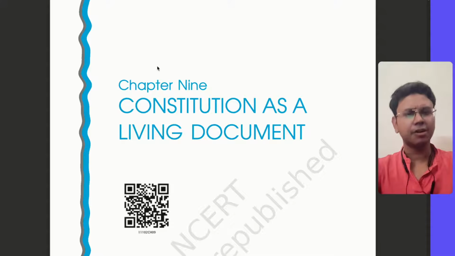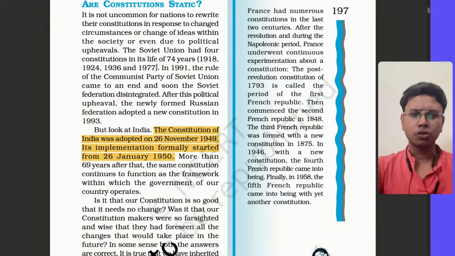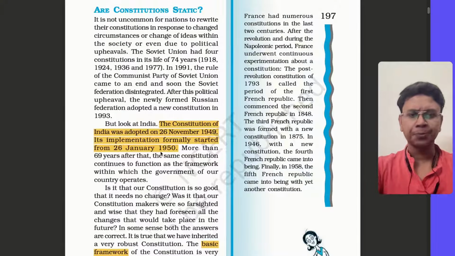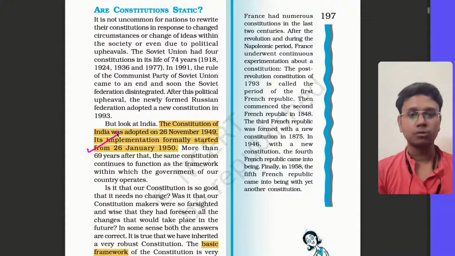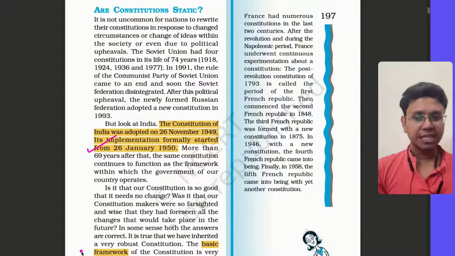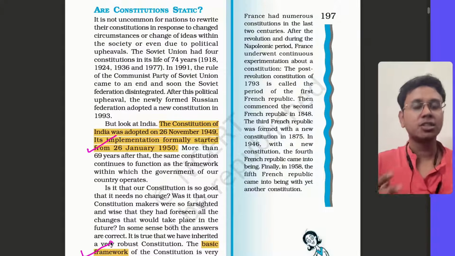That's why we call it a living document. So this is the basic essence of this chapter. We will cover various aspects of it. First, a few facts: you know that the Constitution of India was adopted on 26 November 1949 and it was implemented formally on 26 January 1950. The Constitution is a basic framework because many specific things it does not tell.